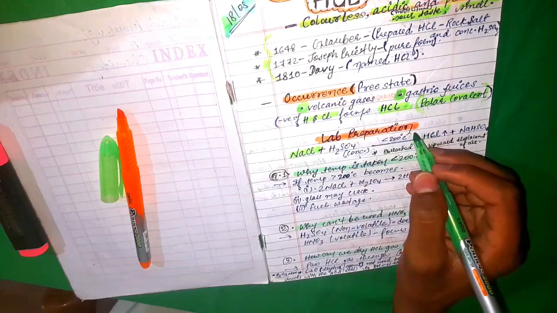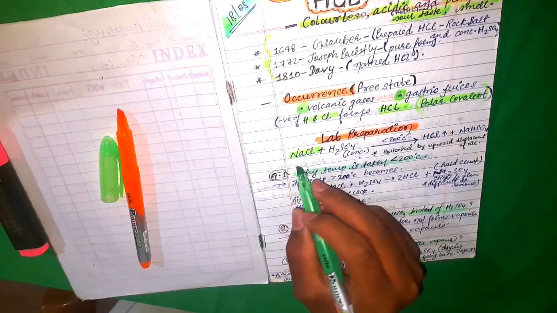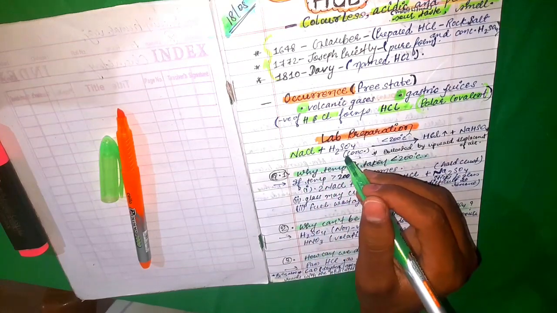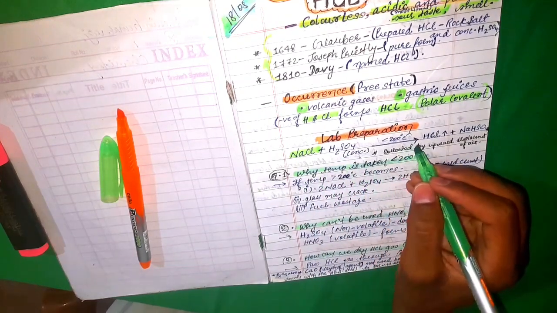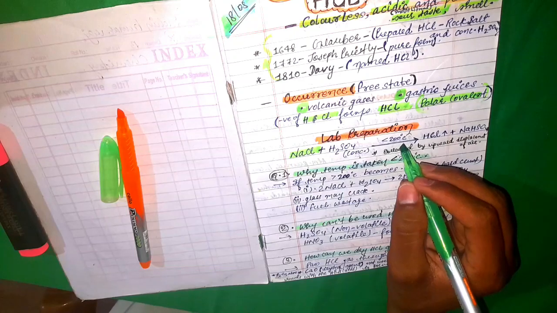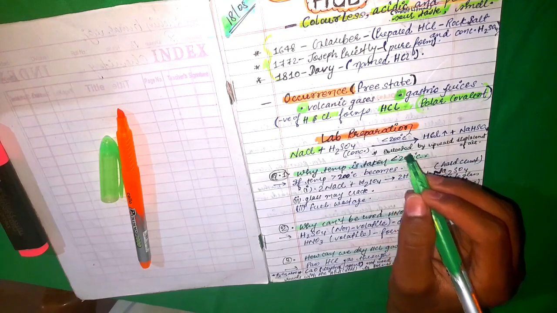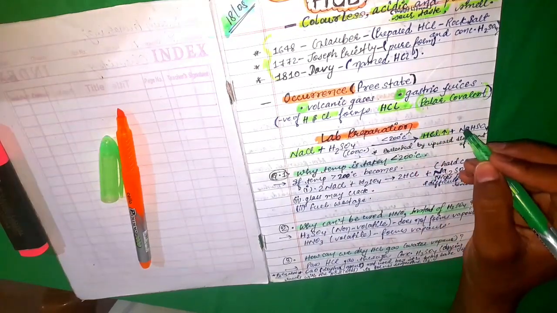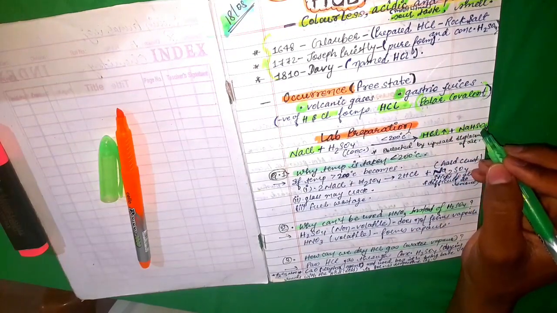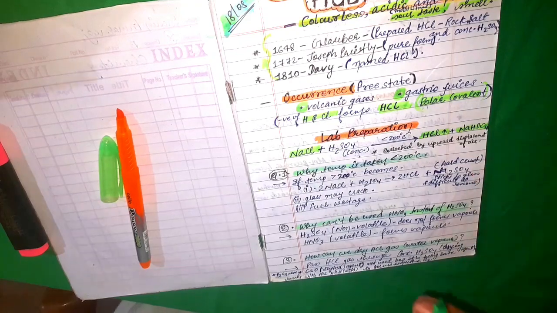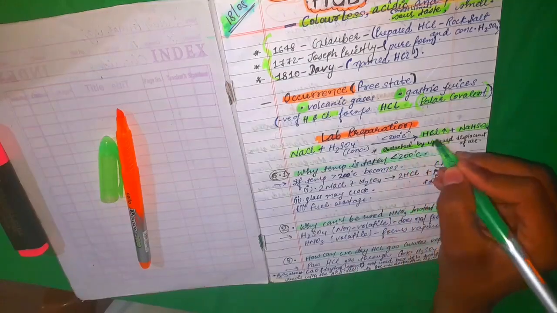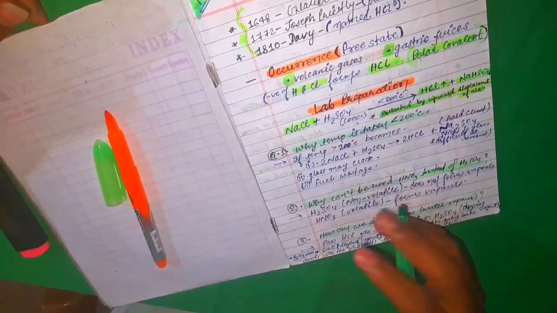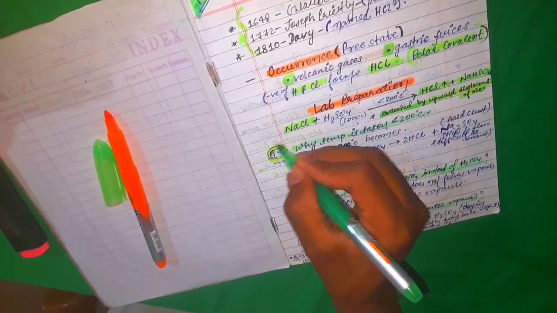Now moving to the lab preparation. We take the reactants sodium chloride plus sulfuric acid at a temperature that should be lower than 200 degrees Celsius, and then it gives HCl gas plus NaHSO4, sodium bisulfate. It is collected by upward displacement of air. And now the important questions which come in the boards.